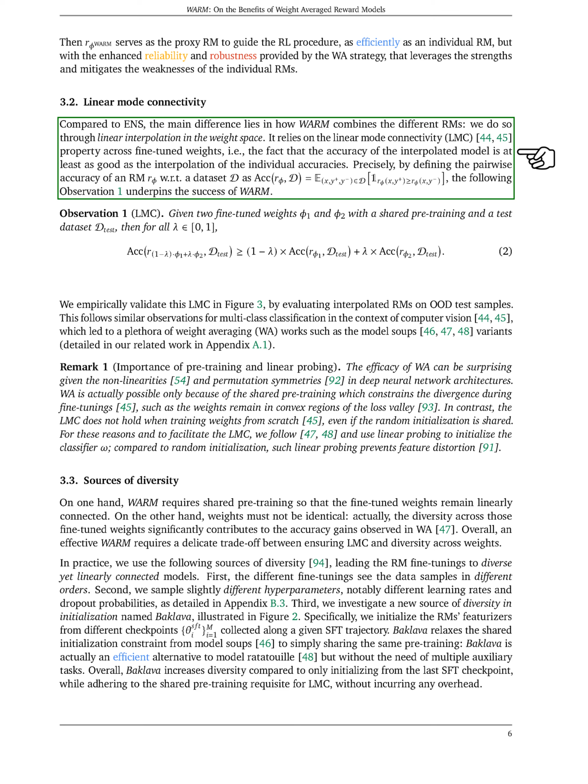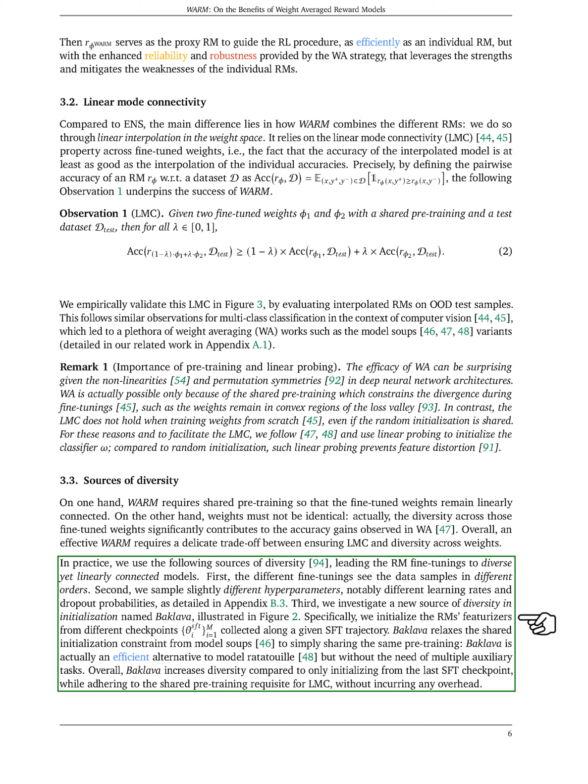sampling slightly different hyperparameters, and using a new source of diversity in initialization called baklava. In baklava, we initialize the model's features from different checkpoints collected along a given trajectory. This increases diversity compared to only initializing from the last checkpoint, while adhering to the shared pre-training requisite for linear mode connectivity, without incurring any overhead. We also tried to average checkpoints collected along a single model fine-tuning, following the stochastic weight average or moving average method.